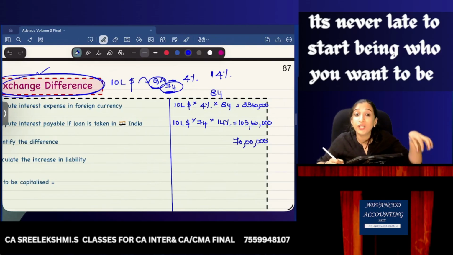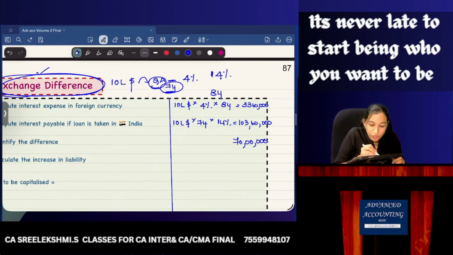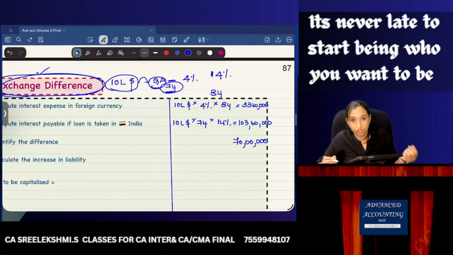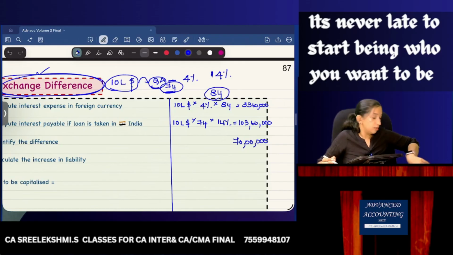But now there is a problem. What is the problem? Interest wise you have savings. Great. But now because you have a 10 lakh dollar loan, being a monetary item as per AS 11, this is to be restated to 84 at year end.